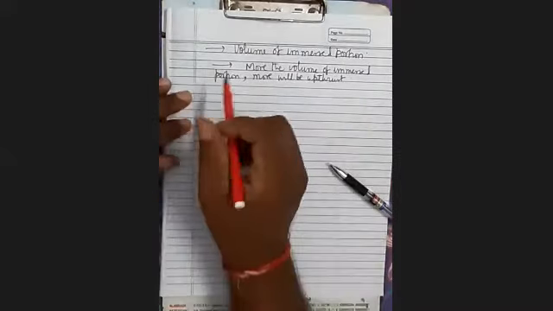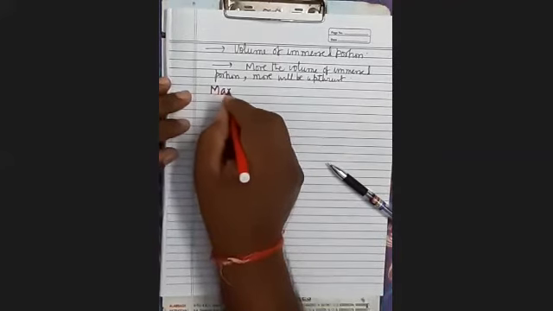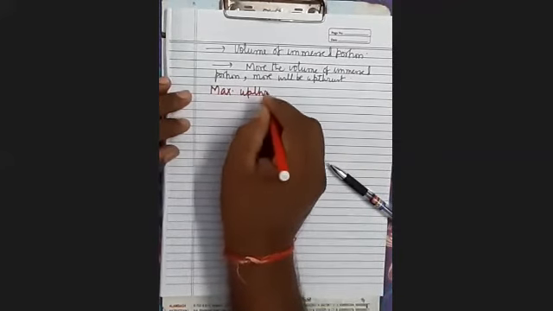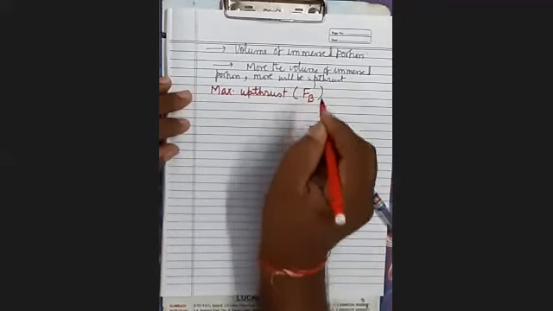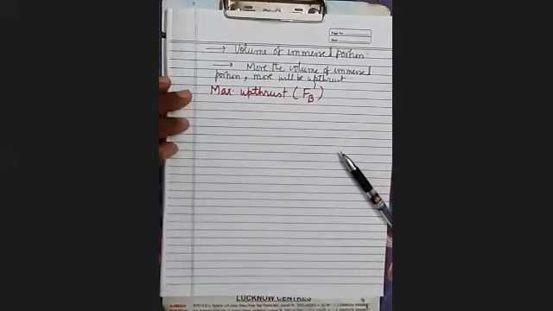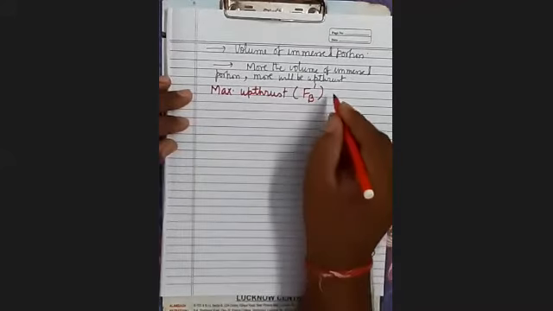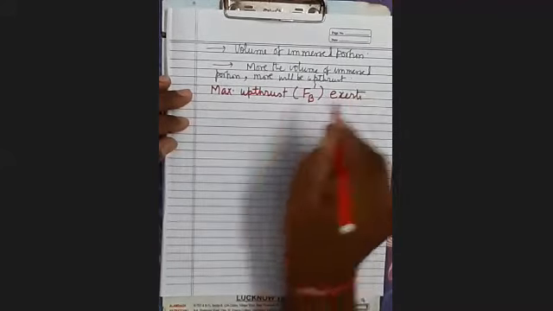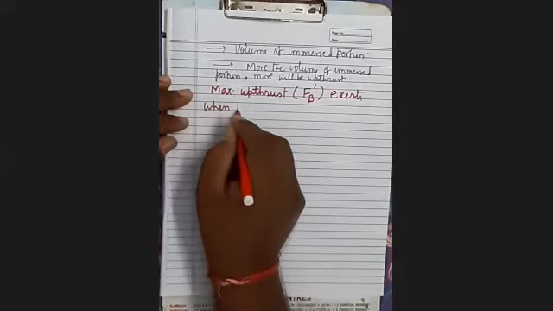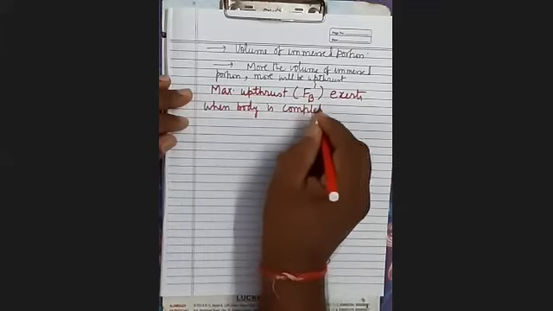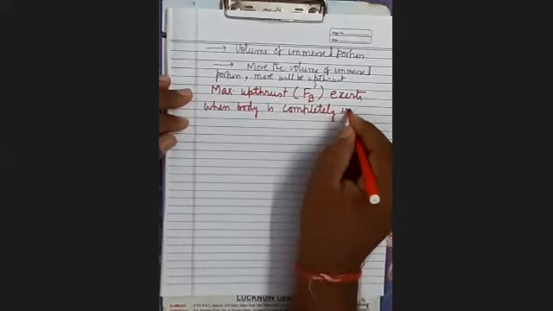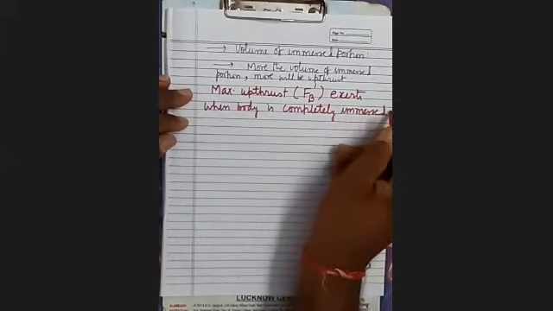Maximum upthrust, which we denote by the symbol FB dash. Maximum upthrust is denoted by the symbol FB dash. It exerts when the body is completely immersed. In that case, upthrust will be maximum. When it is partially immersed, then upthrust will be less.